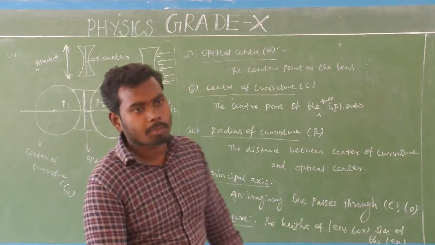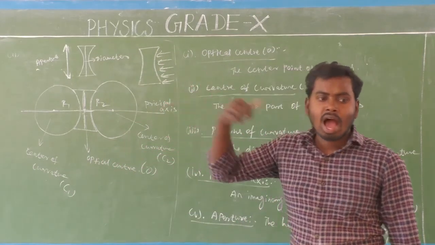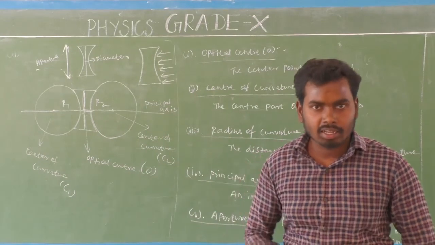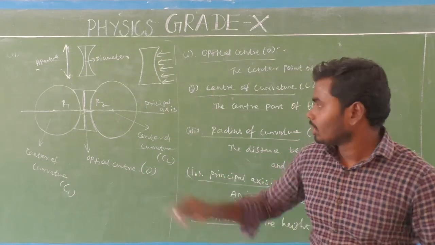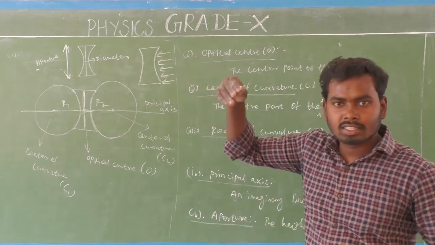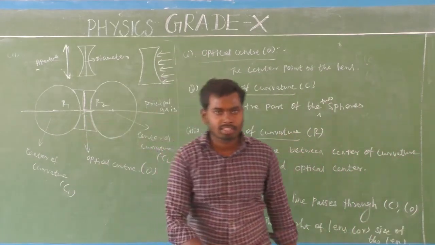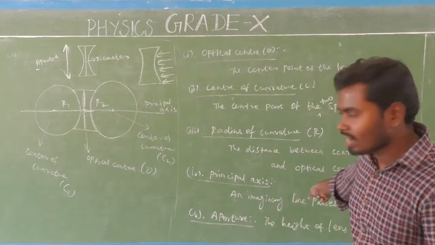That is principal axis. Principal axis means an imaginary line which passes through the center of curvature and the optical center, that is called principal axis, isn't it? That is actually imaginary. So this principal axis is perpendicular to the faces of the lens. So this is one face, that is the second face, isn't it? So next, fifth one, which is the last one, what is that?